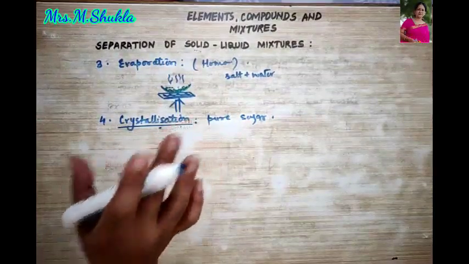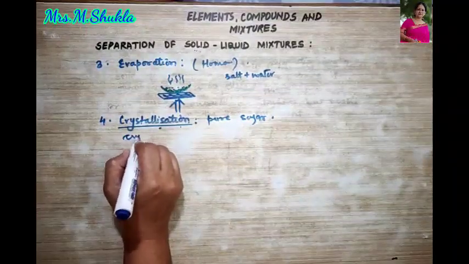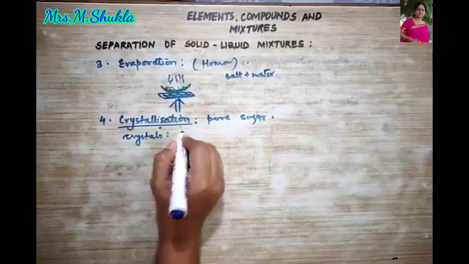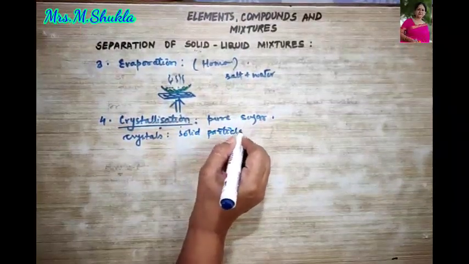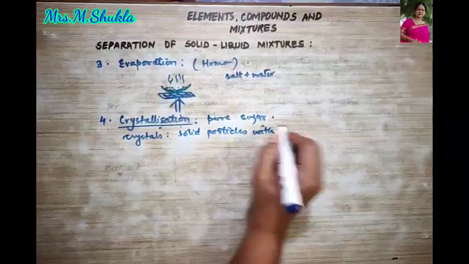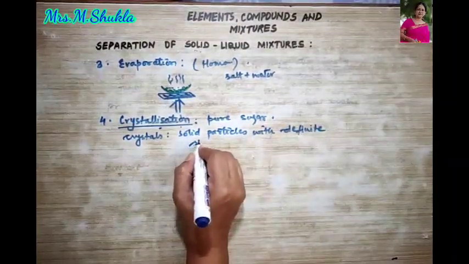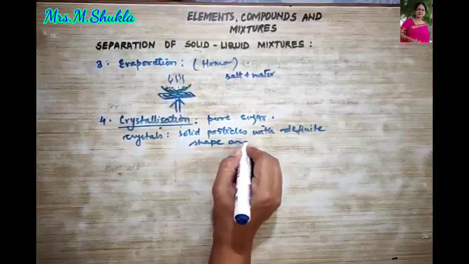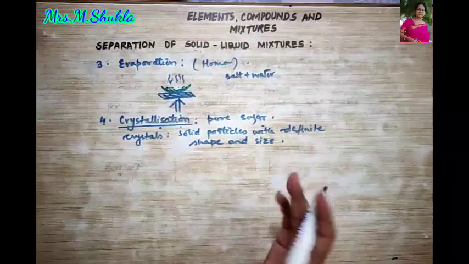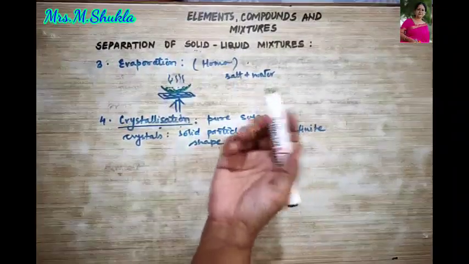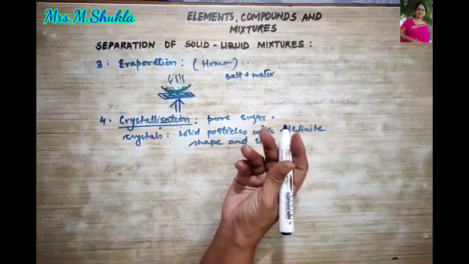Crystals are solid particles with definite shape and size. Is that clear? They are even lustrous. The best example is your sugar. They are cubical, they are shiny.